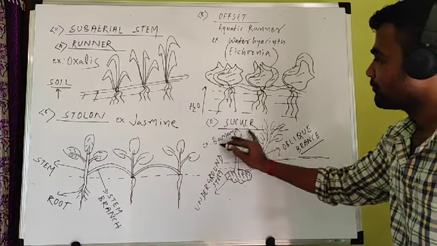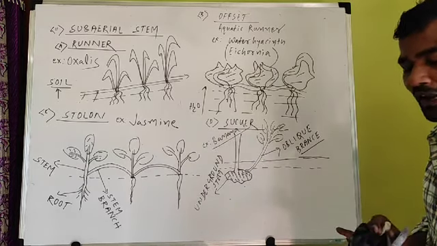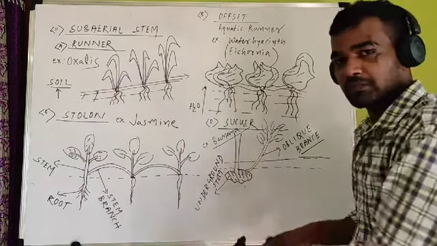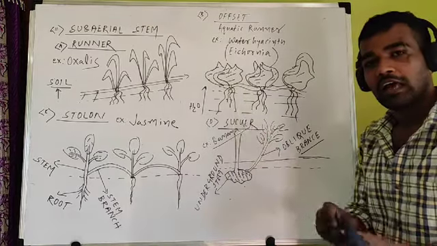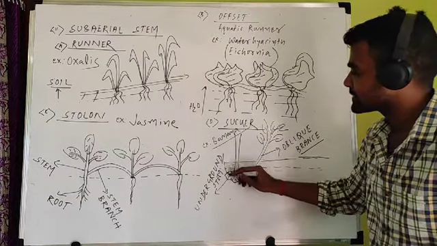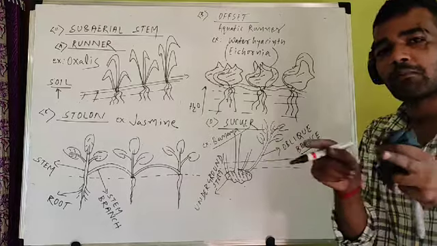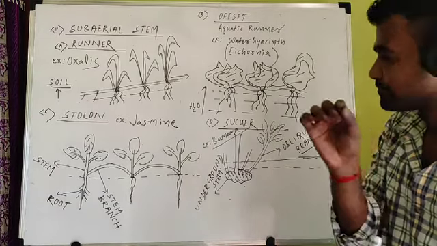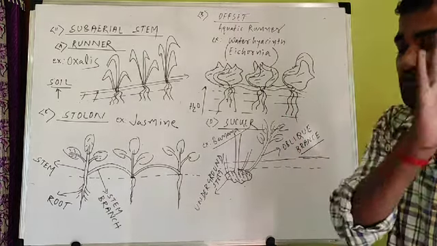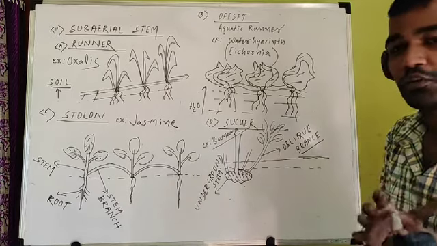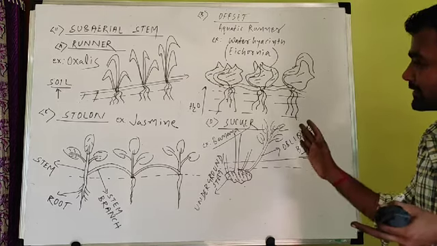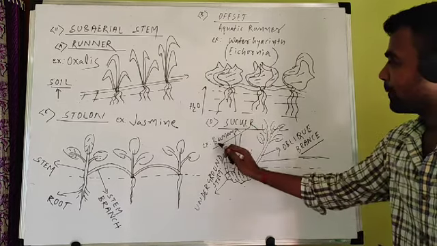In a banana plant you can observe, in village condition or in your garden, if there is a banana plant, you find there is a main banana plant at the center, and a small one. The small banana plant arises obliquely from the sides, laterally. From the side, a small banana plant develops. If you have not recognized this type of situation, then go to a banana garden or village condition. I think all of you are in village condition now due to this situation. So you can easily find this sucker, how banana shows sucker.